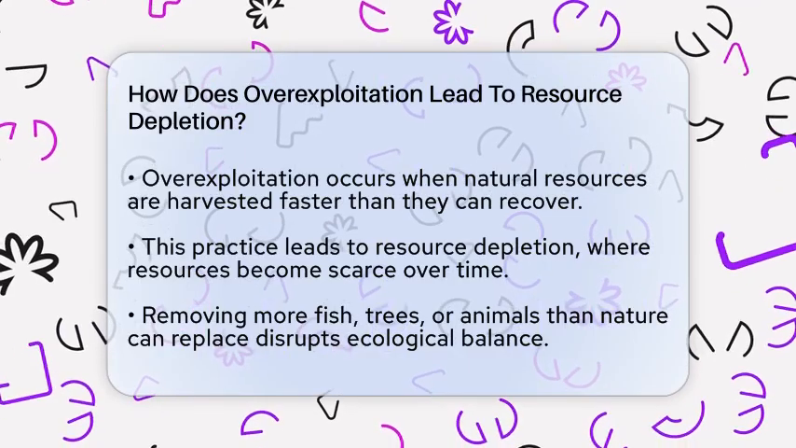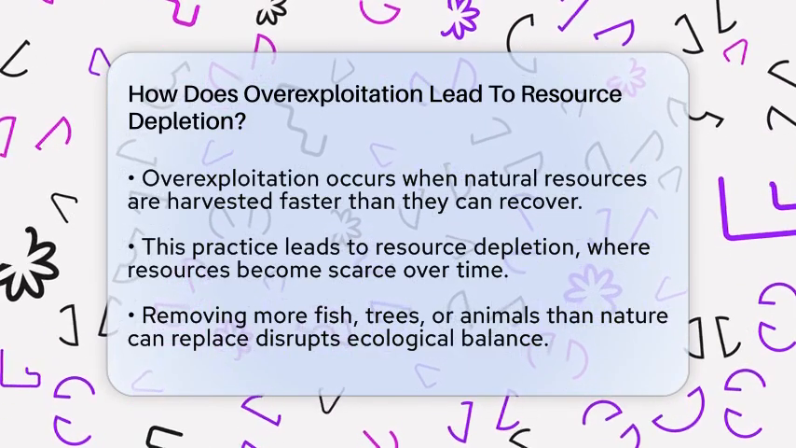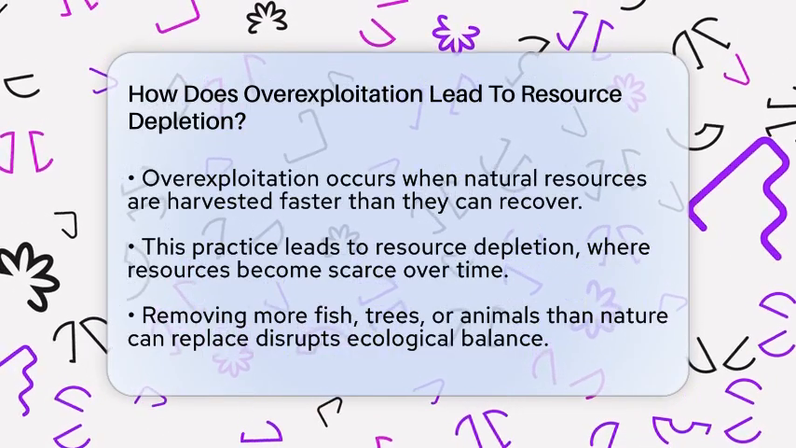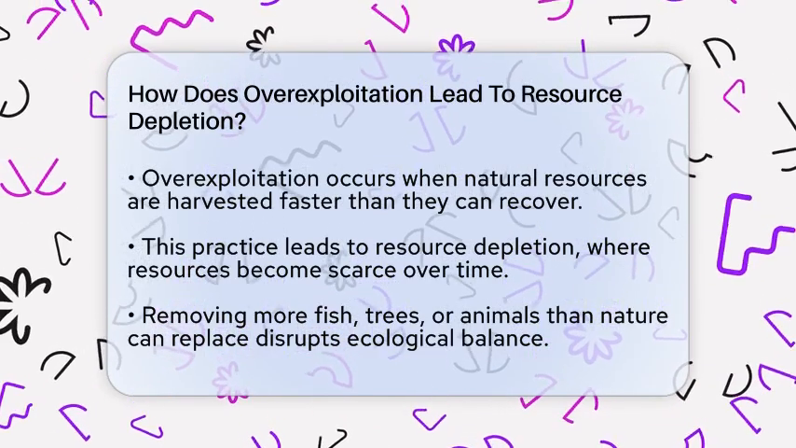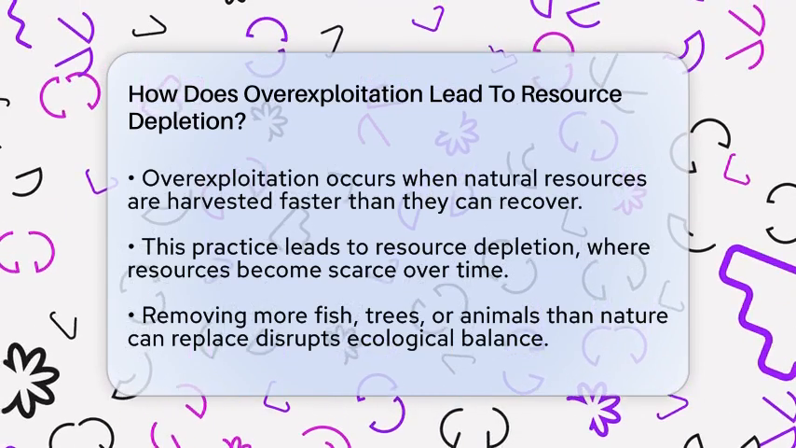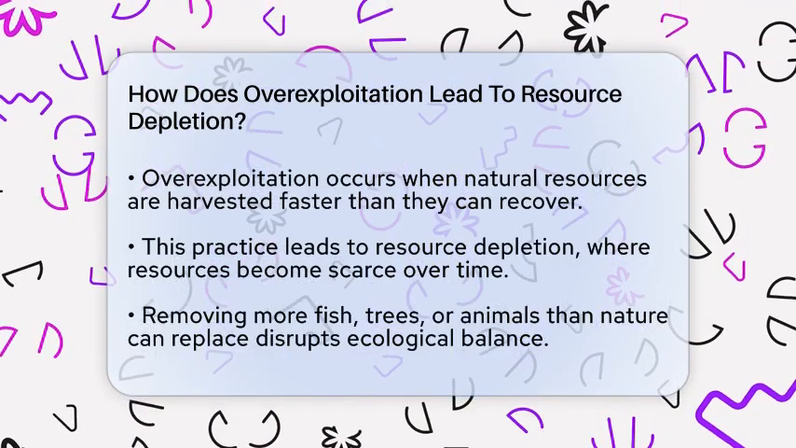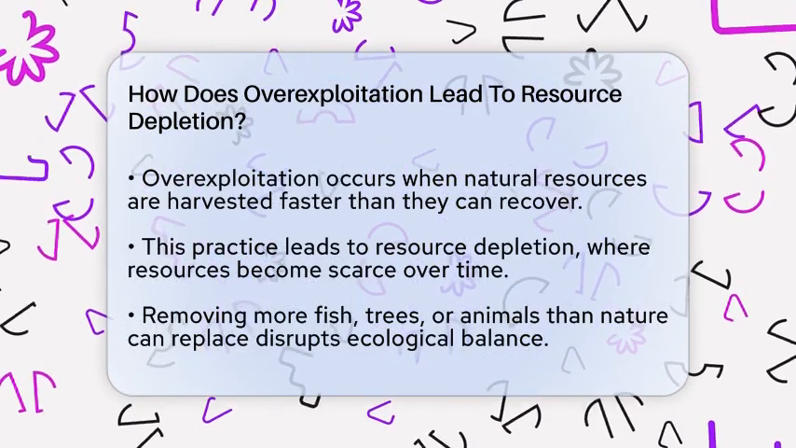This practice can quickly lead to fewer and fewer resources available over time. When humans take more fish, trees, or animals than nature can replace, the resources start to run out. This is known as resource depletion. It's like borrowing money from a bank and never paying it back. Eventually, the account runs dry.